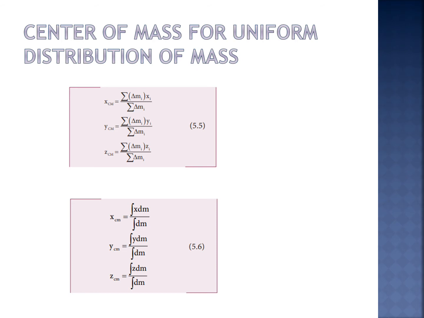Next, center of mass for uniform distribution of mass. If the mass is uniformly distributed in a bulk object, then a small mass of the body can be treated as a point mass, and the summations can be done to obtain the expressions for the coordinates of center of mass. On the other hand, if the small mass is taken infinitesimally, then the summations can be replaced by integrations. See that integrations are given. Xcm equals integration of x dm by integration of dm. Like that, these are the distributions of masses.